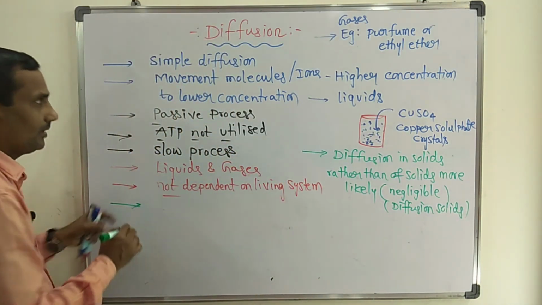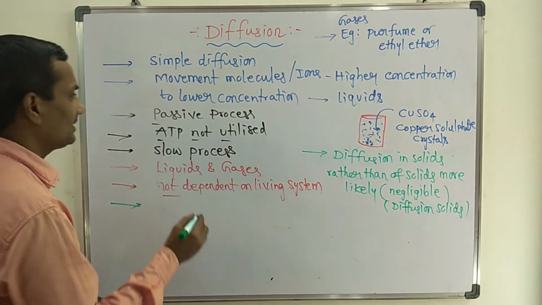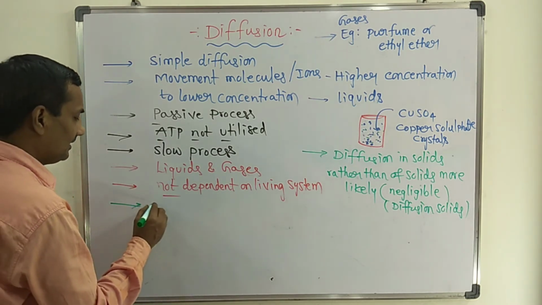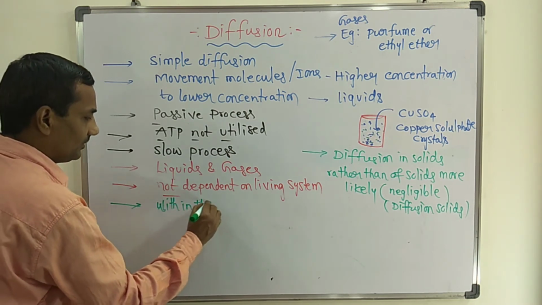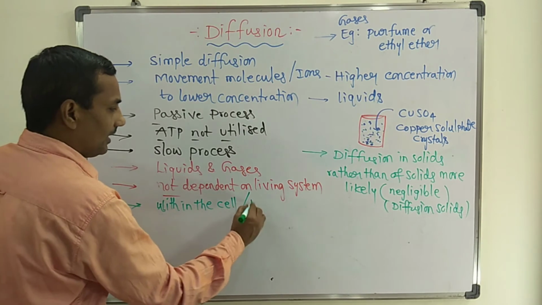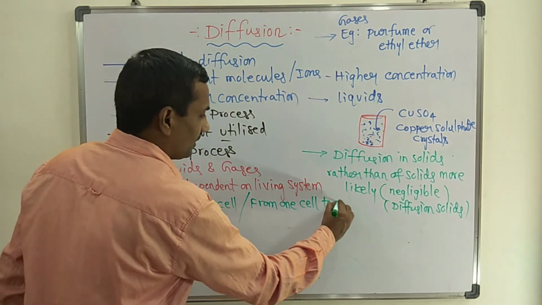Another important point related to diffusion: it occurs within one cell, or from one cell to another.